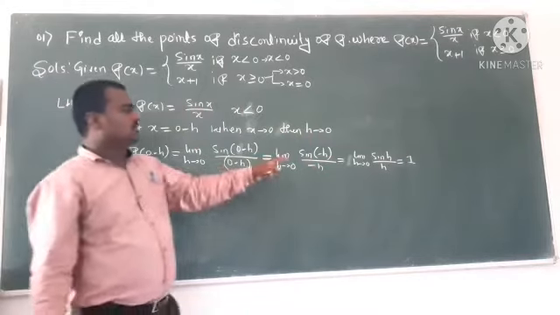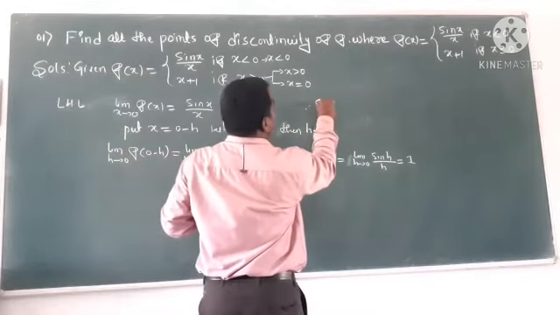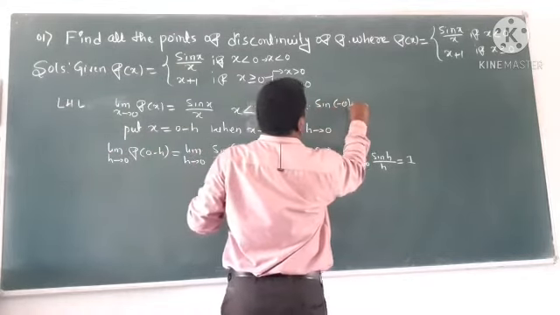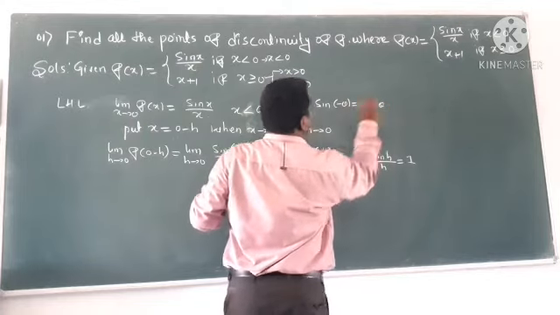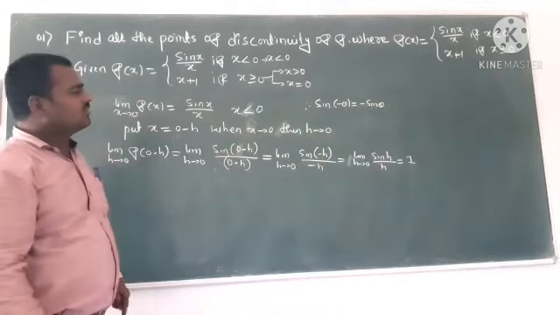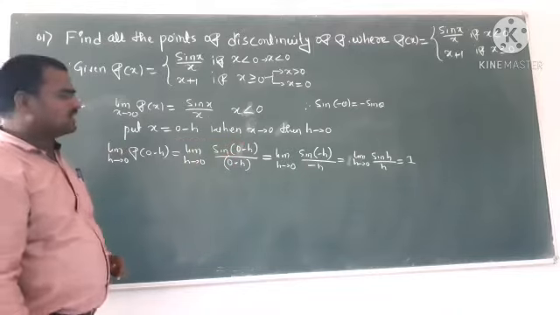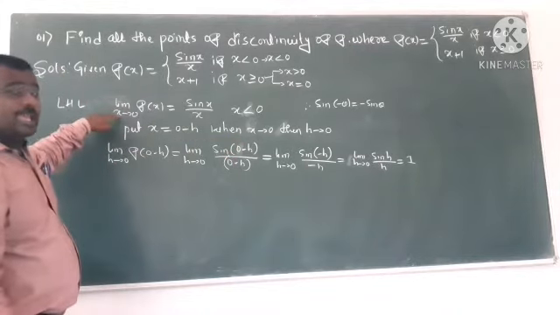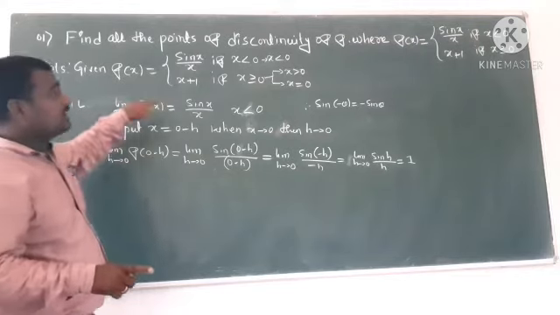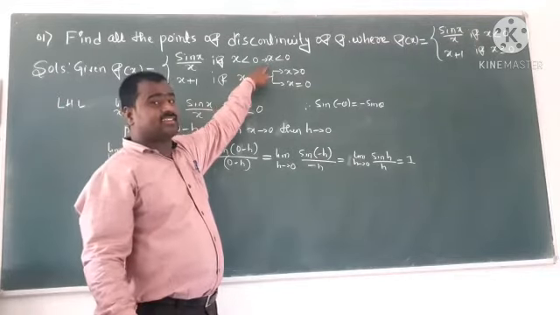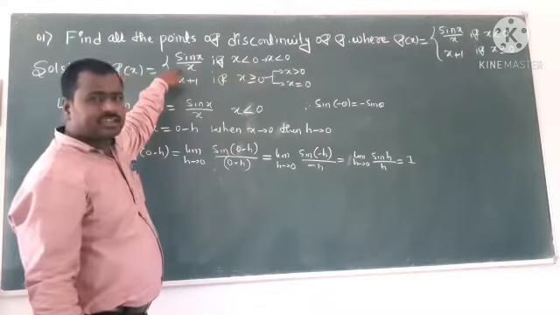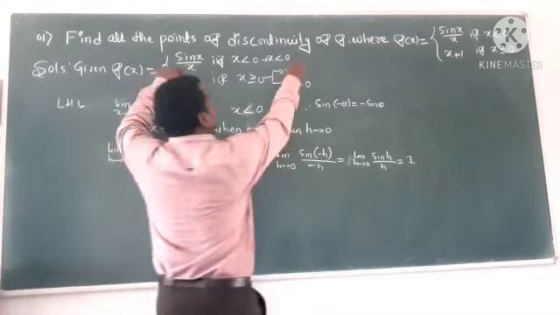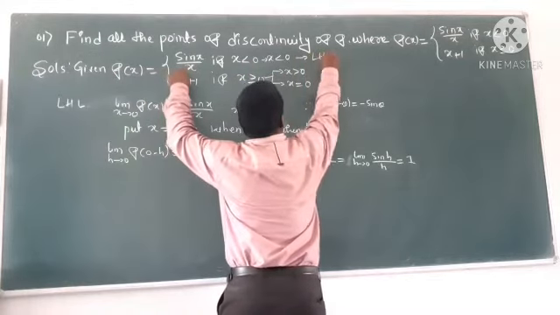Because you can observe that sin of minus theta is minus sin theta, and here with h, both negatives get cancelled. So the LHL is finished. Why am I taking LHL? Because this is x less than 0, so then only I can take LHL.